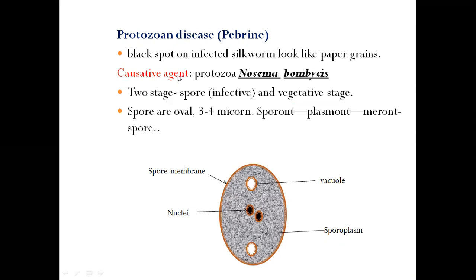This protozoan disease is caused by the protozoa Nosema bombycis. An important identification characteristic of this disease is black spots on the infected silkworm, and the silkworm looks like paper grains. Nosema bombycis occurs in two stages: spore, which is the infective stage, and the vegetative stage. The life cycle of Nosema bombycis includes sporont, plasmont, meront, and spore. These spores are the infective stage to silkworm larvae. See this image of spores.